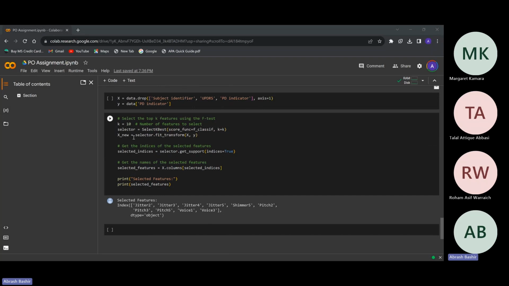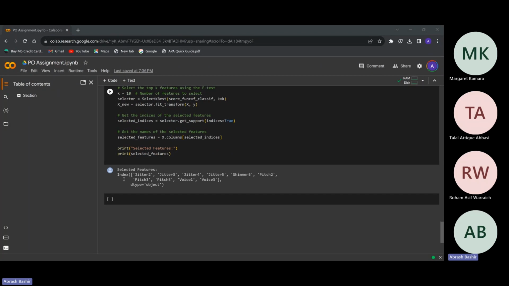After that, we had to select the top 10 features that showed PD, and to do that, we used SelectKBest to get the top 10. We got the indexes of the selected features and the names of the selected features, and we printed them out.